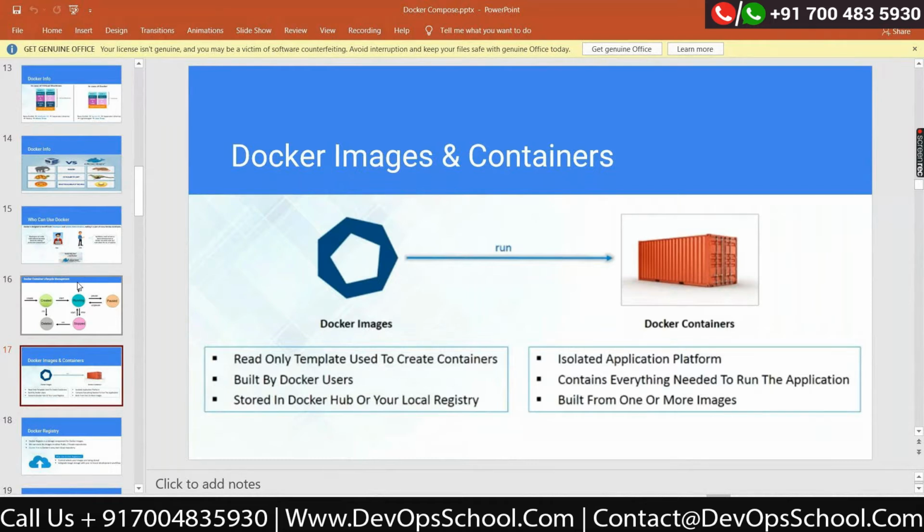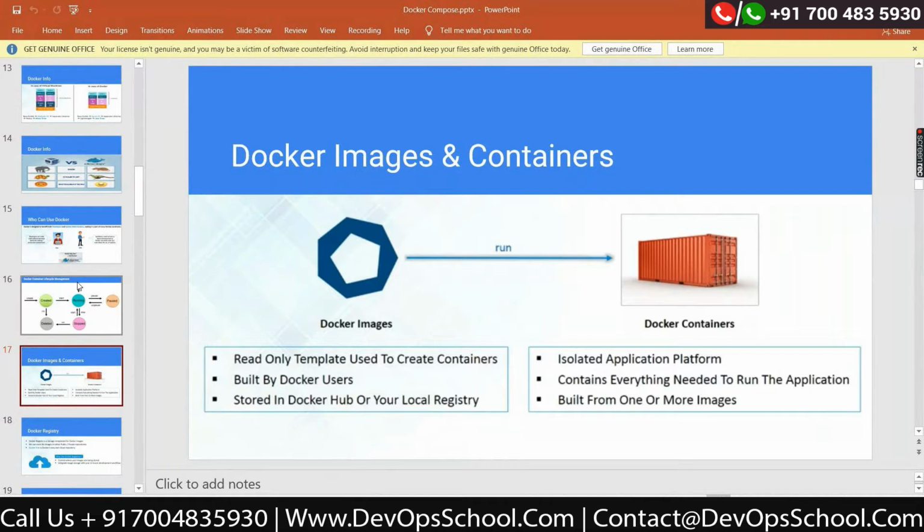A Docker image has read-only layers in it. We cannot make changes in our Docker images. If you want to do that, write a Dockerfile and build it accordingly. Once your container is created, a writable layer is also enabled. You can log in inside the container and write configuration there.